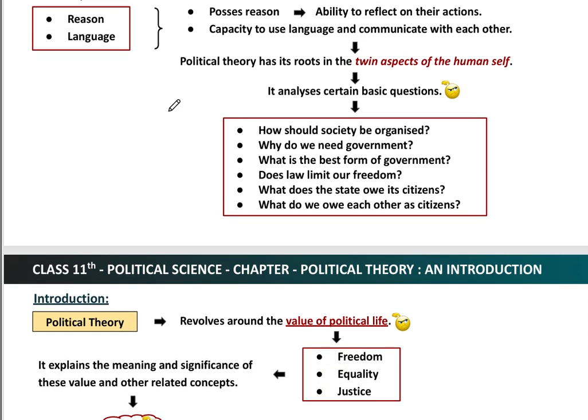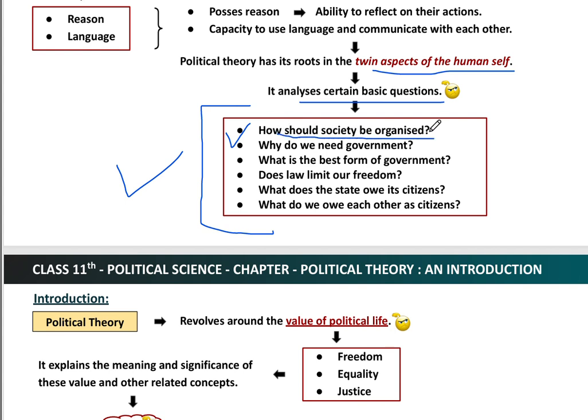Now here you can see the political theory has roots in the twin aspects of human self. It analyzes certain basic questions. So what basically do we deal with in political science? The first thing we look at in political theory is how society should be organized. We are living in an organized place, it's called society.